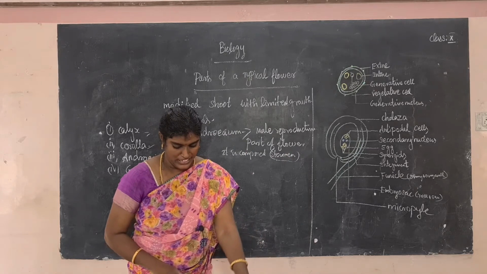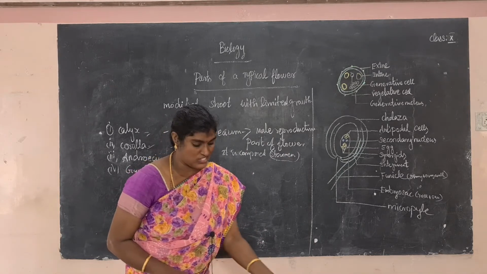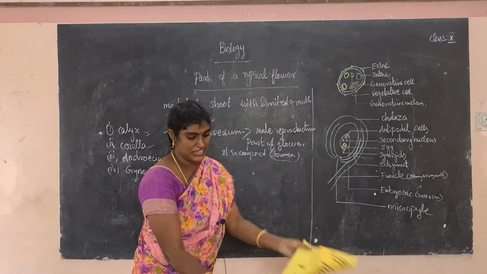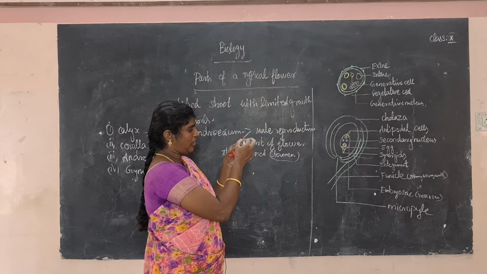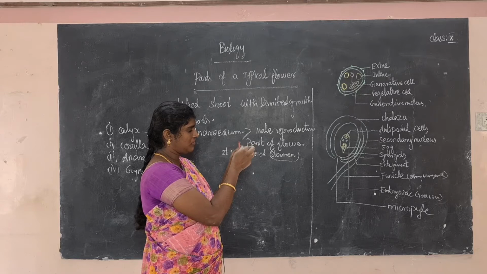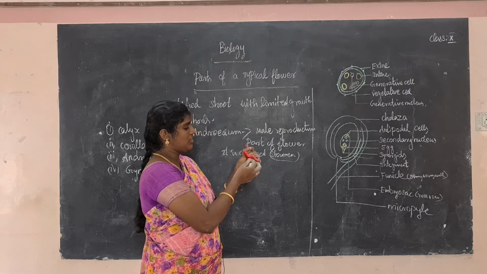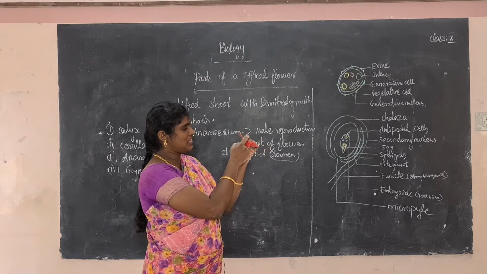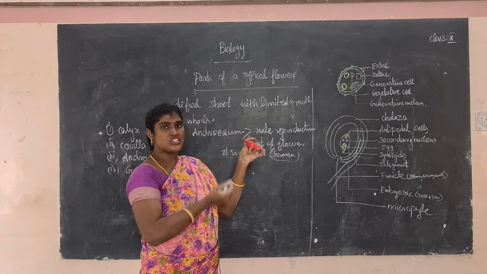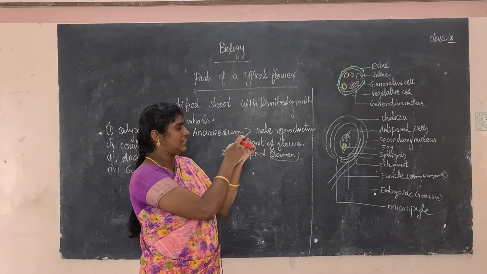Each stamen consists of a stalk-like structure. What is a stamen? This is a stamen. The small stalk-like structure that is present is called the filament.